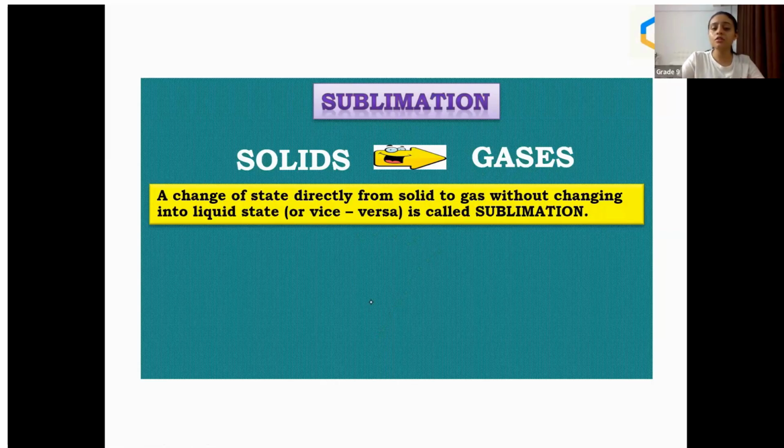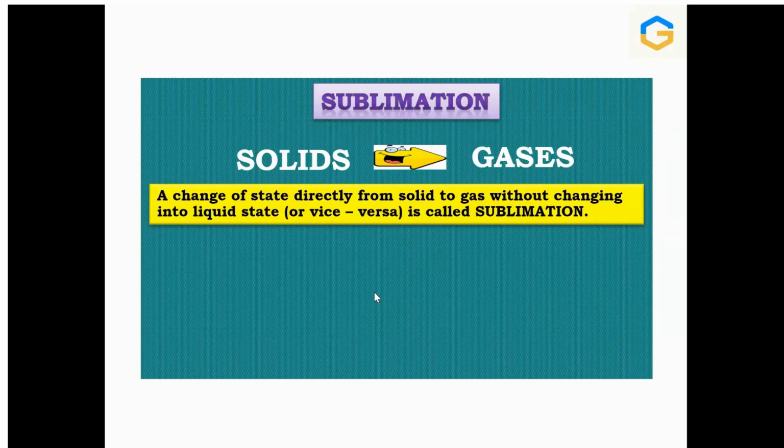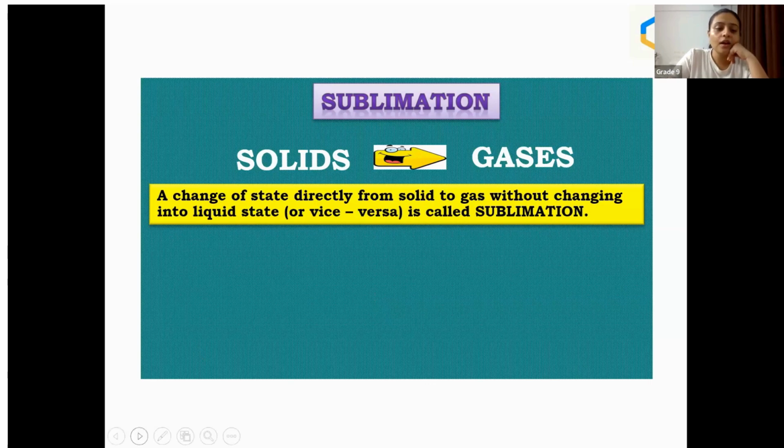What is that process called, student? An example is naphthalene balls, correct. But you remember in that diagram I made the correction there. Solid turning into gas is sublimation, but gas turning into solid is what? Anybody? Deposition. Correct, Om. Thank you for answering. All right.